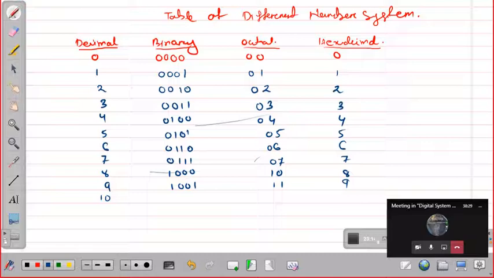So 10 will be represented as 1010. Okay, so 1010, in octal what will it be? 12, because if you make groups, 010 is 2, and the remaining bits will be appended, so it will be 12.